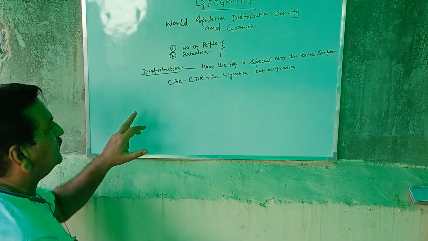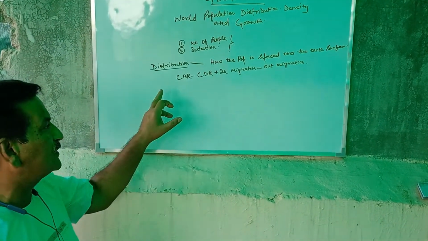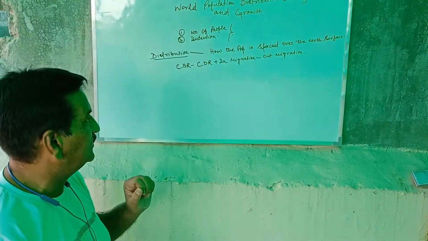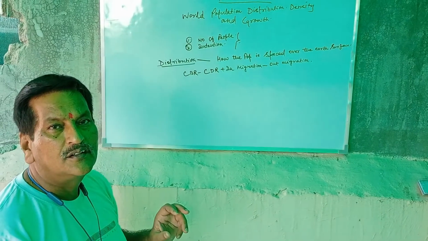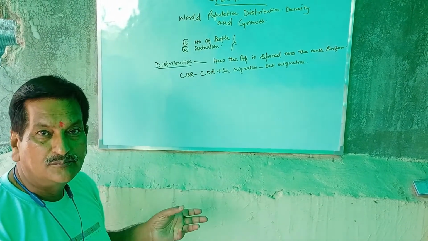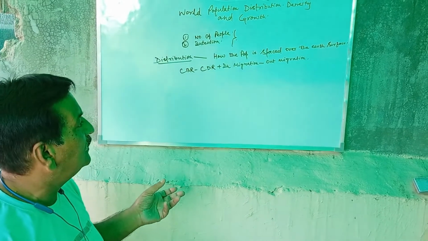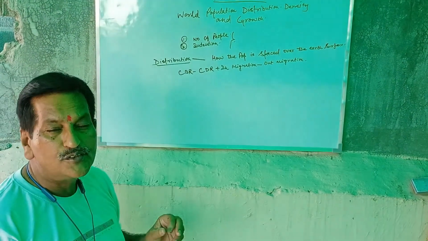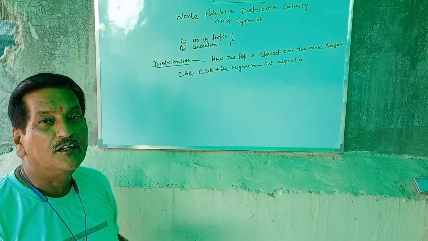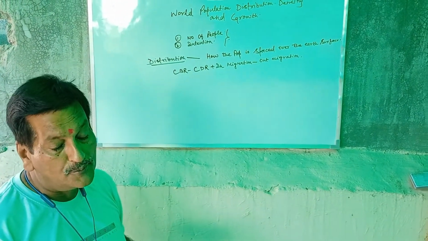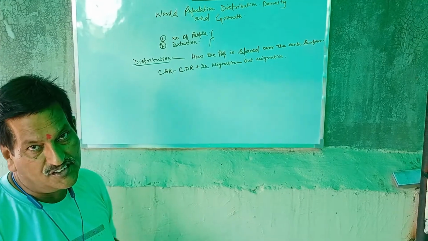CBR stands for crude birth rate, CDR stands for crude death rate. In migration means those people who have come into your country, your area, your locality, and out migration means those people who have shifted from one point to another destination.